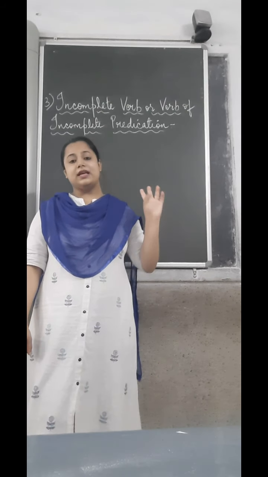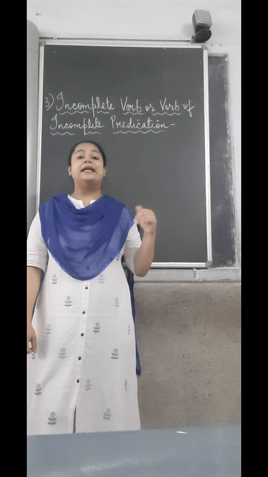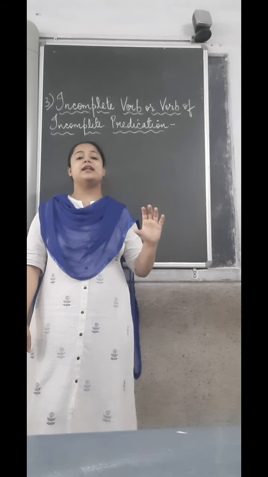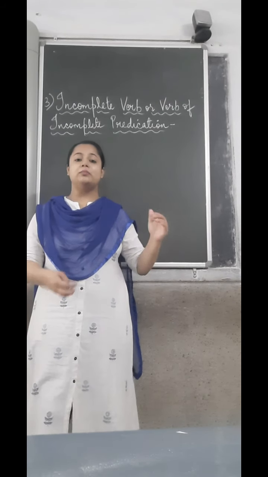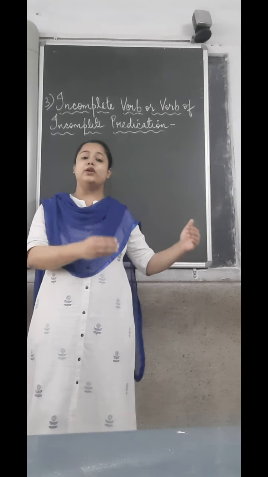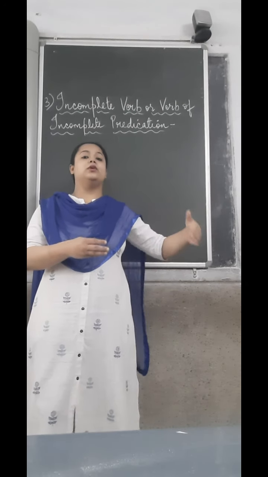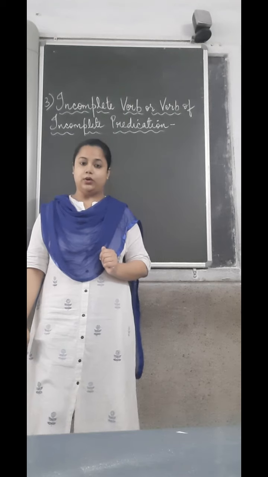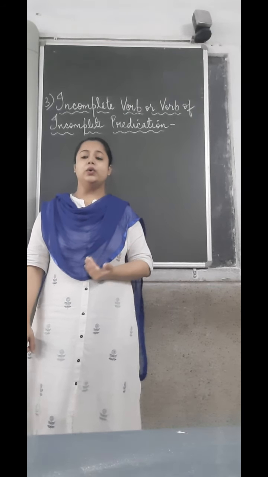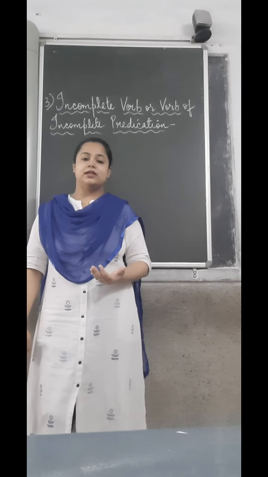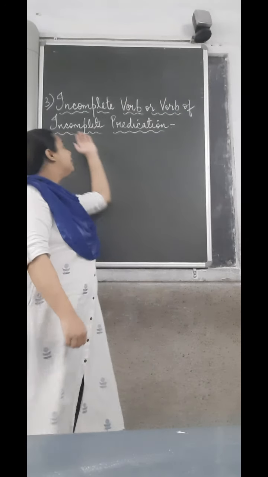First is the subject and second is the predicate part. So there are certain verbs which cannot become the predicate on their own. So they need another word to complete it. Alright. Now these types of verbs are called incomplete verbs.